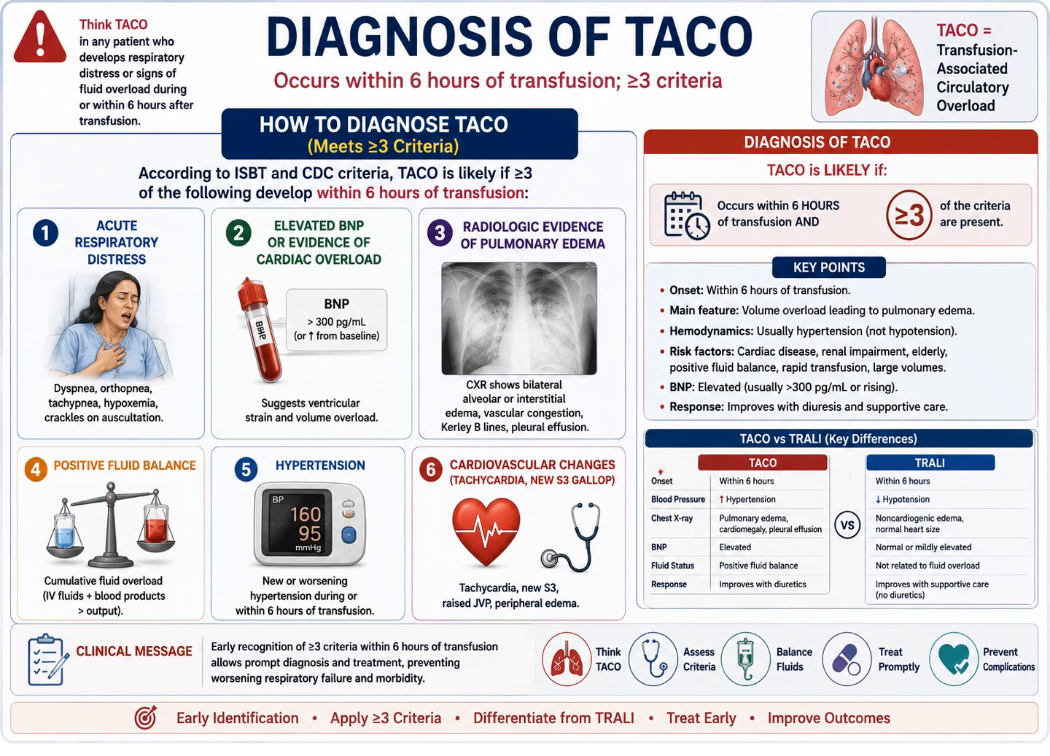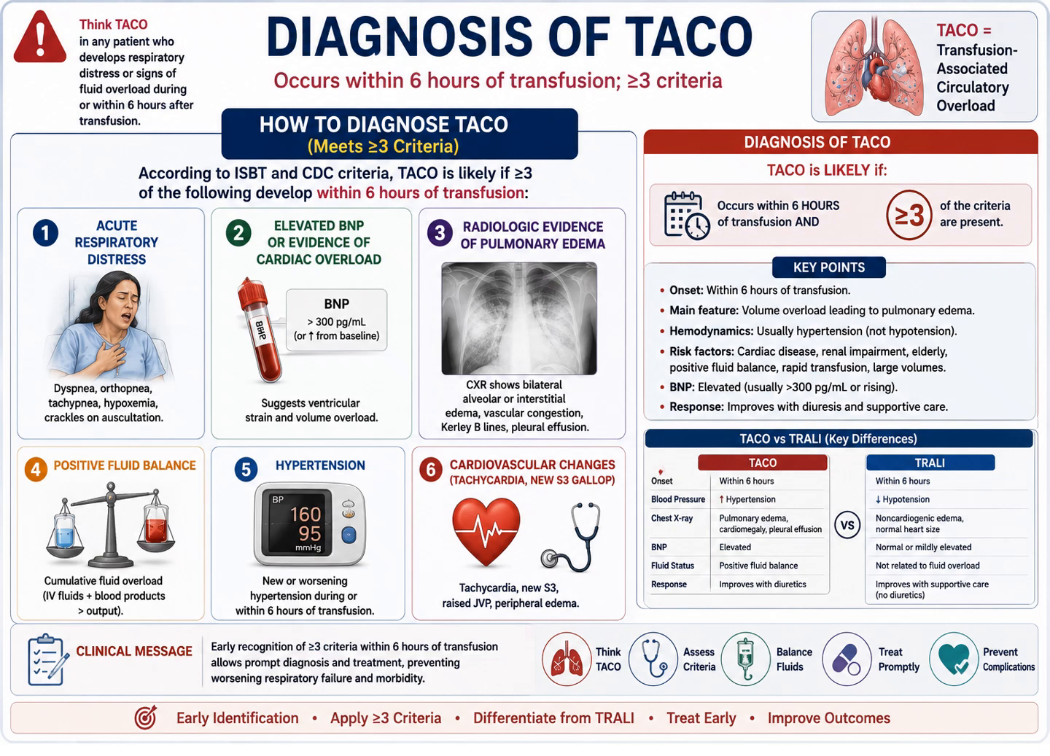Revising, summarizing: onset within 6 hours, may feature volume overload, loading, pulmonary edema, hemodynamically hypertension. Risk factors: cardiac disease, renal disease, elderly, multiple pregnancy, fluid overload, massive blood transfusion. PMP elevated, usually more than 300 picogram per ml or raised. Response improving with the diuretic and supportive care.